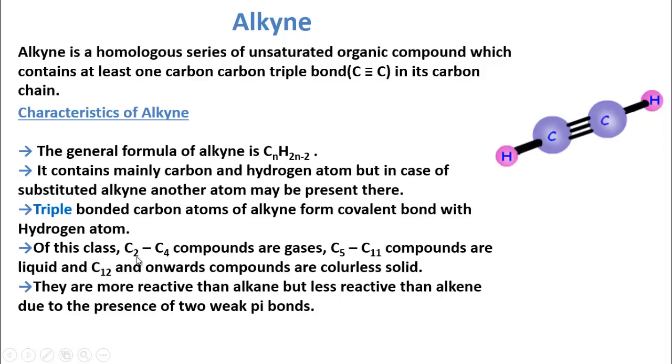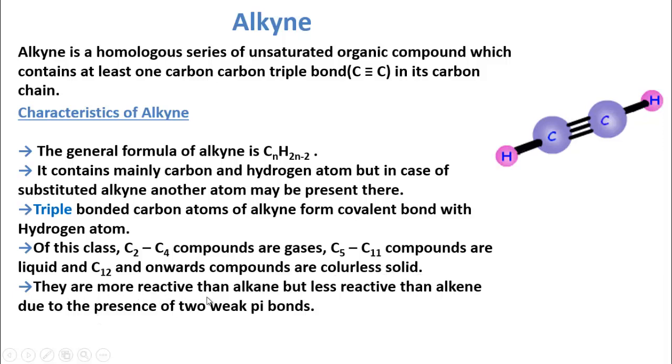Of this class, carbon 2 to carbon 4 compounds are gases. That means ethyne, propyne and butyne. These are gases, and from carbon 5 to carbon 11 compounds are liquid, and carbon 12 and onwards compounds are colorless solids.